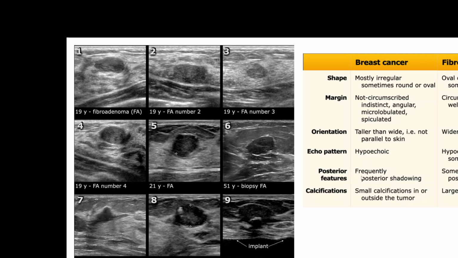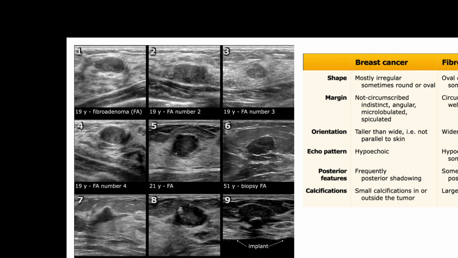As for echogenic property, most of the time both tumors, breast cancer as well as fibroadenoma, may present as a hypoechoic lesion, and the posterior surface of the fibroadenoma would not have enhancement. There will be no shadowing in the posterior surface, and there will be no penetration.